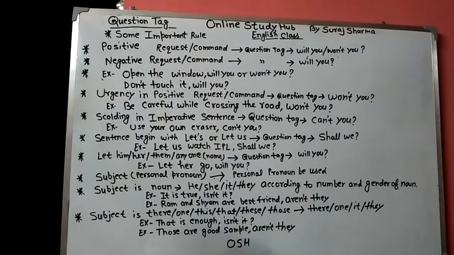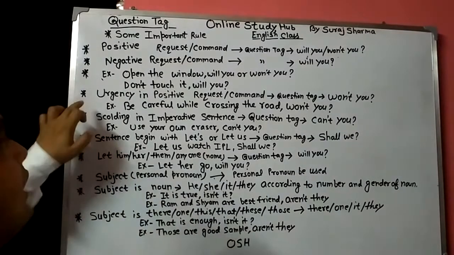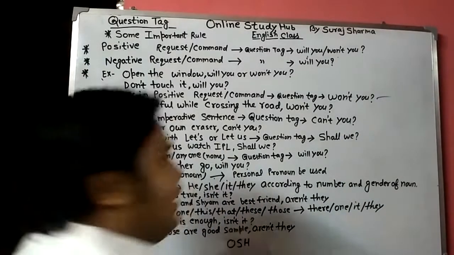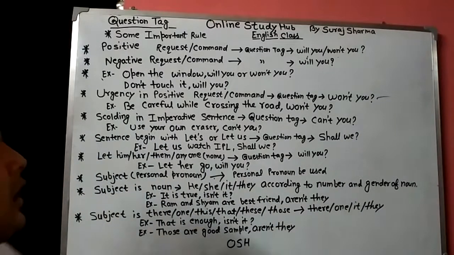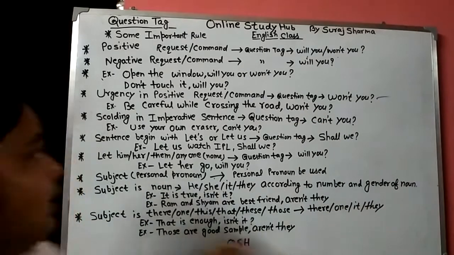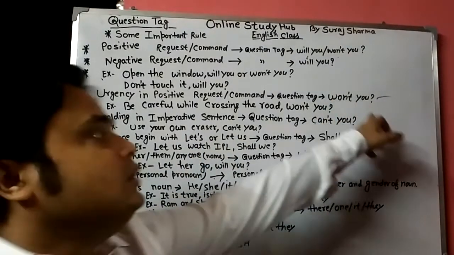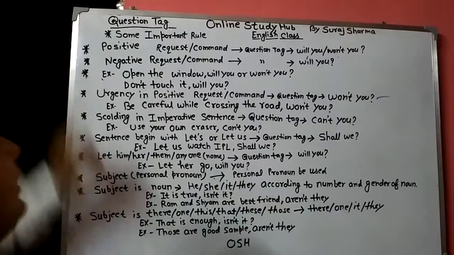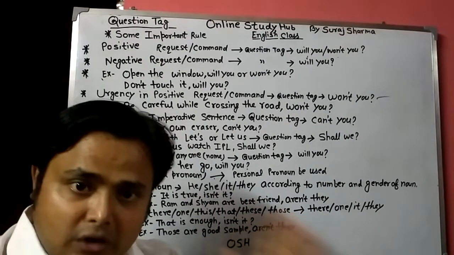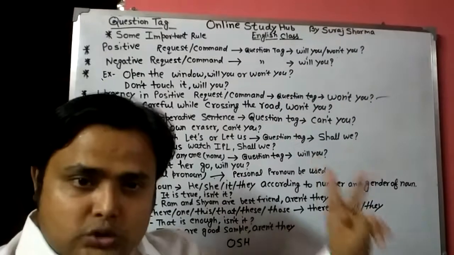Then we saw that if there is urgency in a positive request or command, then we use won't you. Like the sentence is: be careful while crossing the road, we use won't you as a question tag. Again, if there is urgency in a positive request or command, then we use won't you. Again we repeated that if the sentence starts with a positive request or command, then we use both will you or won't you as a question tag.